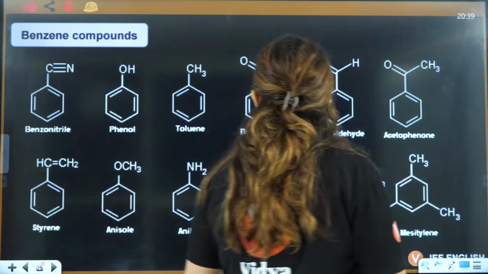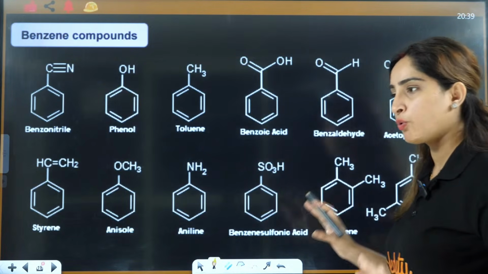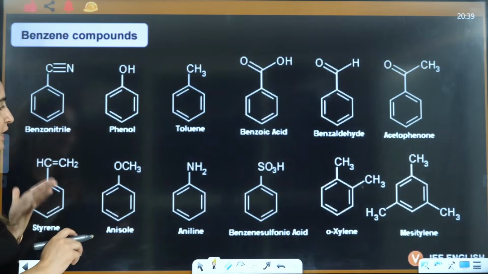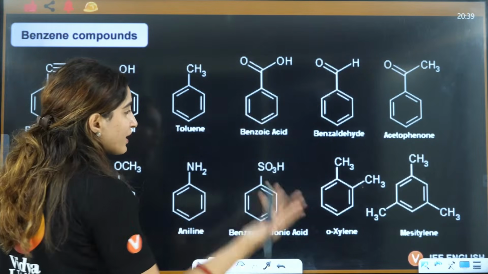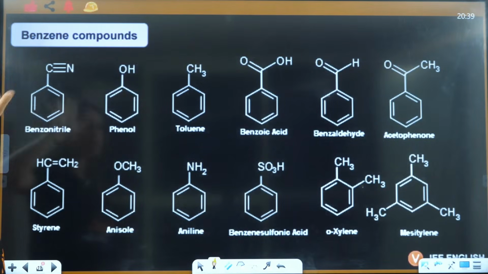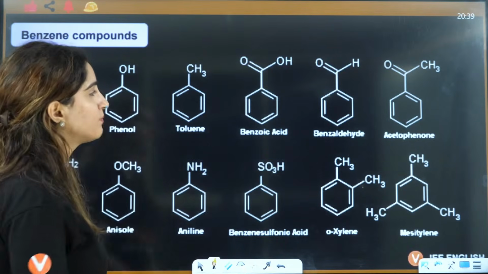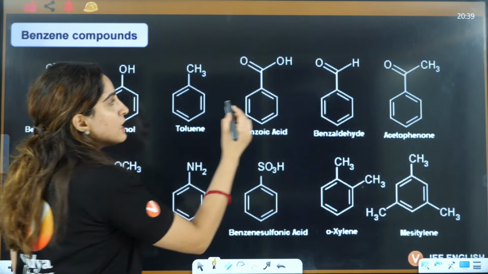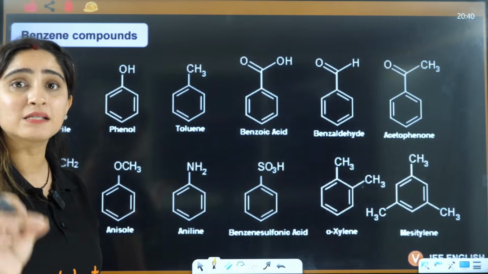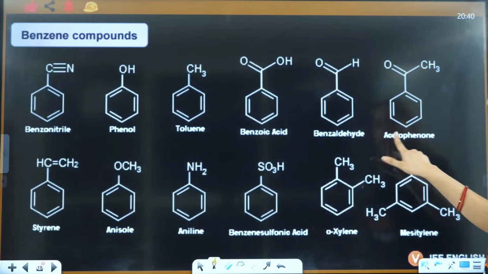Now see one thing here. These are the common names that you should know. They are very, very famous. Here you have benzonitrile, phenol, toluene, benzoic acid. If over benzene you have CN, that is called benzonitrile. On benzene you have OH, it is called phenol. If you have CH3, that is called toluene. COOH, that is called benzoic acid. If you have CHO, that is called benzaldehyde. If you have COCH3, that is called acetophenone.